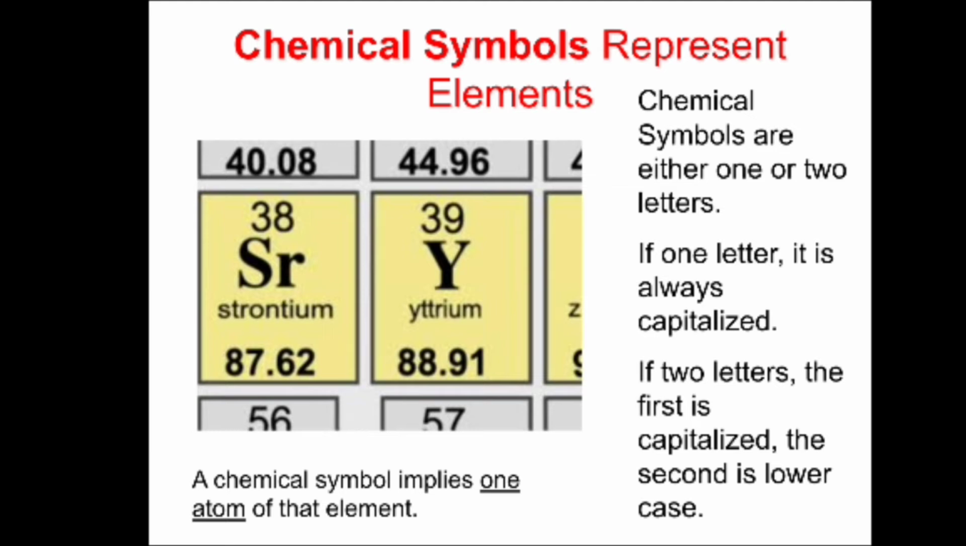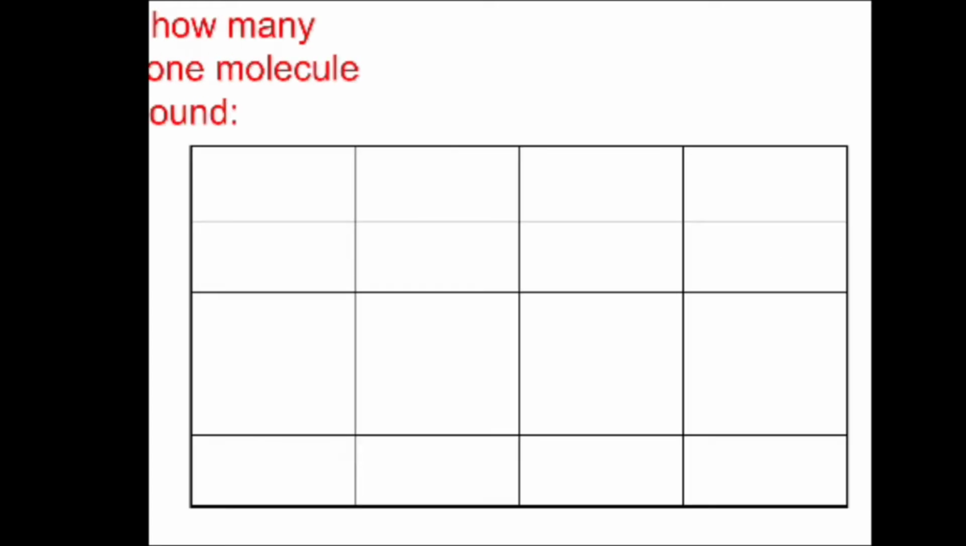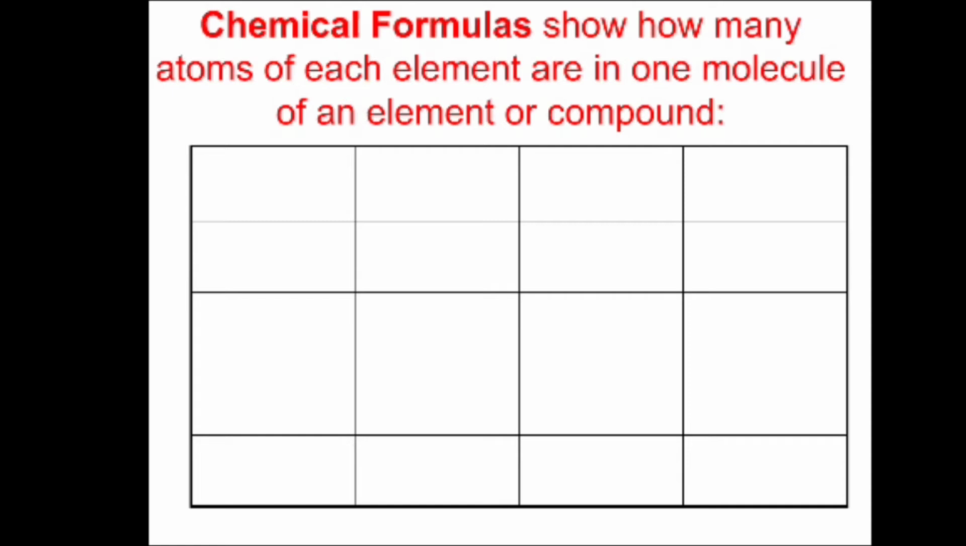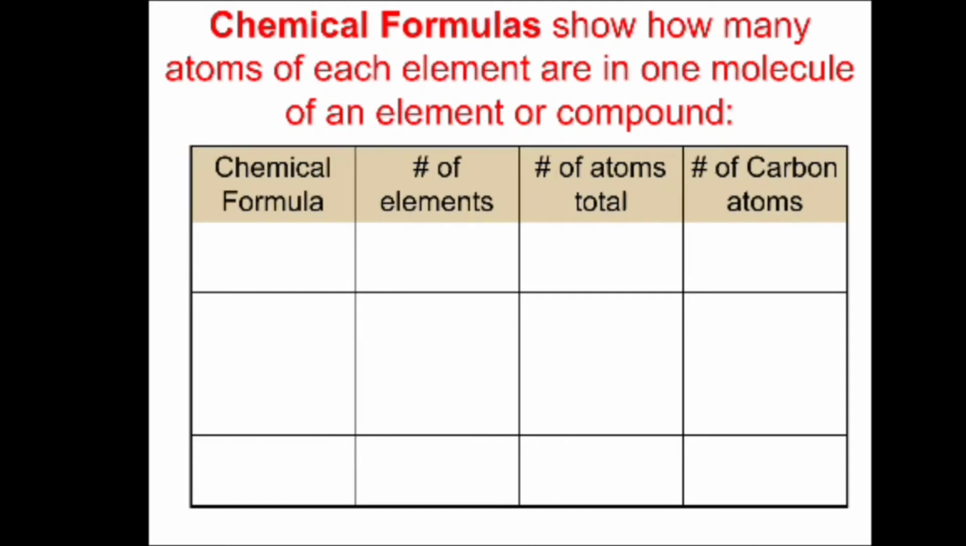Here chemical symbols represent elements. Chemical symbols are either 1 or 2 letters. If 1 letter, it is always capitalized. If 2 letters, the first is capitalized and the second one is in lowercase. A chemical symbol implies 1 atom of that element. Chemical formulas show how many atoms of each element are in one molecule of an element or compound. Now let us see here chemical formulas, number of elements, number of atoms and number of carbon atoms.